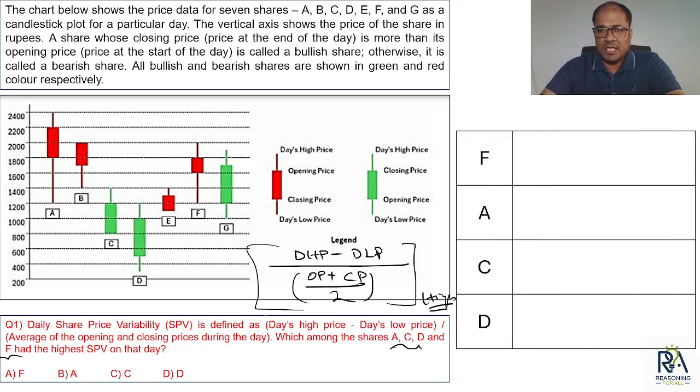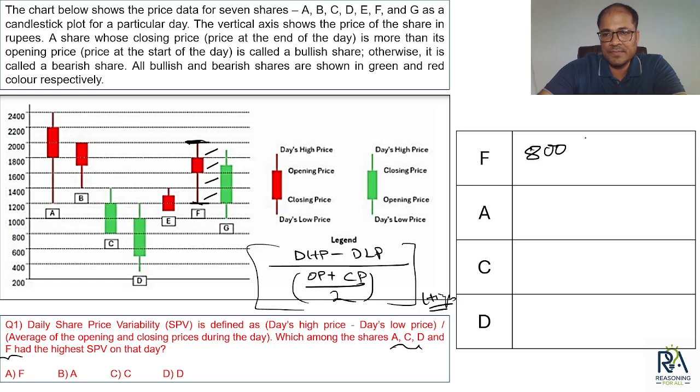ठीक. So I'm going to have my first high price minus low price. F, let's observe F. High price is here, low price is here. Difference पूछ रहा है ना? How many gaps? How many intervals? 1, 2, 3, 4. Right? So if you observe in the figure, this is your high price, this is your low price. ठीक है? So I have high price here, low price here. How many gaps? 4 gaps. That means the difference will be how much?